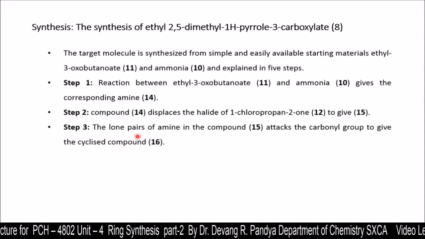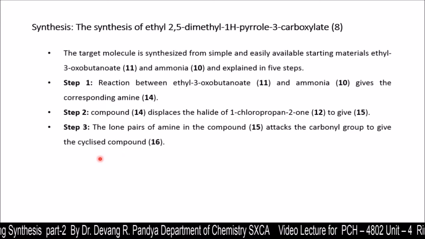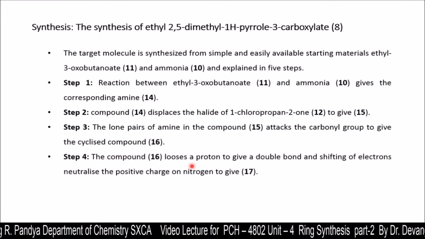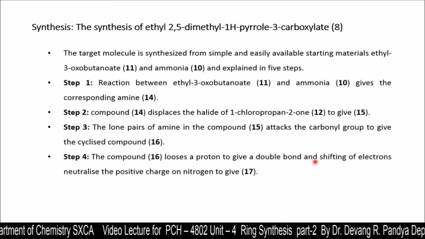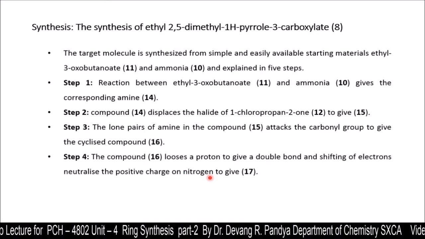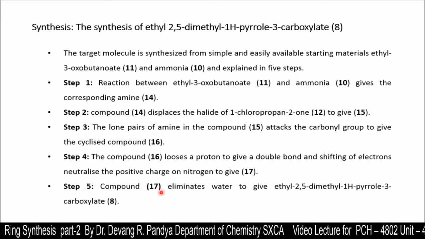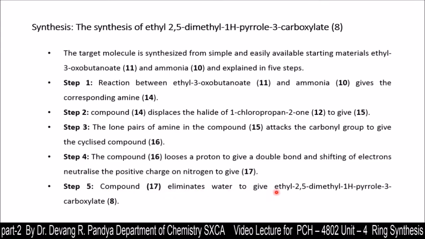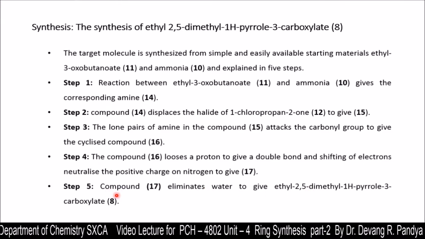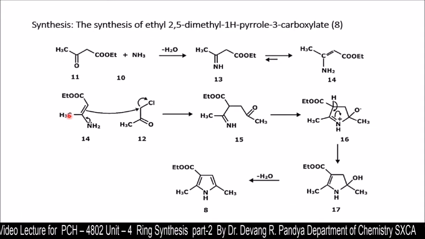Then in step 3, the lone pair of the amine in compound 15 attacks the carbonyl group to give the cyclized compound 16. Then in step 4, compound 16 loses a proton to give a double bond, and the shifting electrons neutralize the positive charge on nitrogen to give structure 17. And in step 5, finally compound 17 eliminates water to give ethyl 2,5-dimethyl-1H-pyrrole-3-carboxylate, our target molecule. You can see the synthesis over here.